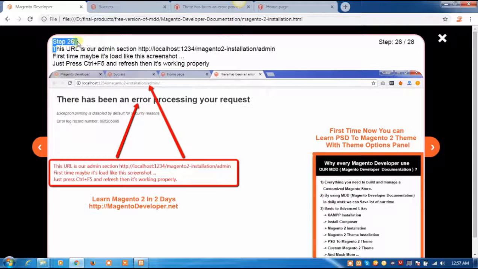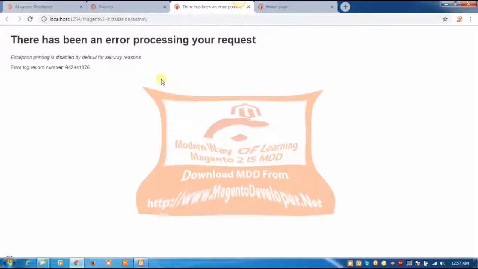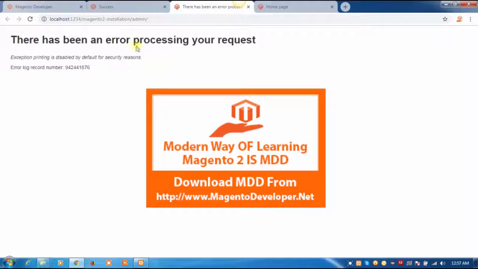step 26. This URL is our admin section. First time maybe it loads like this screenshot, just press Ctrl plus F5 and refresh, then it's working properly. Go to our admin URL, you can see that there is an error, just press Ctrl plus F5.